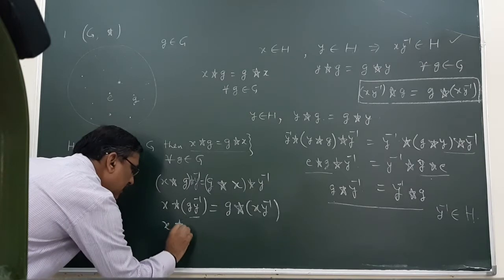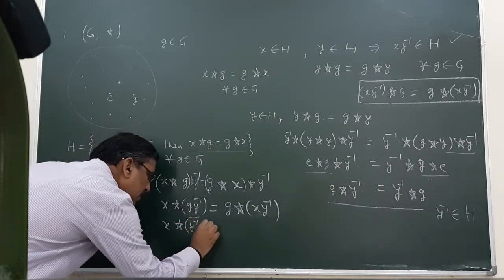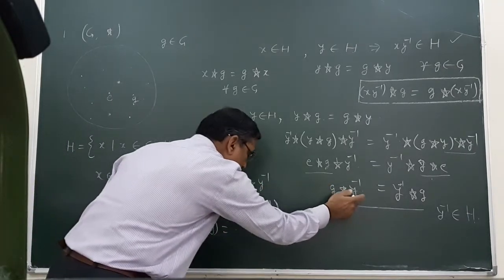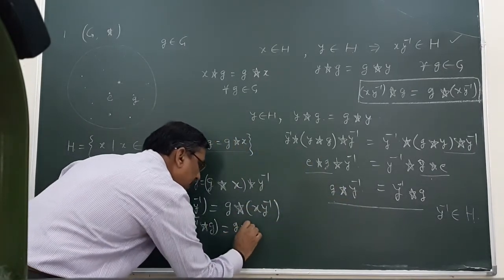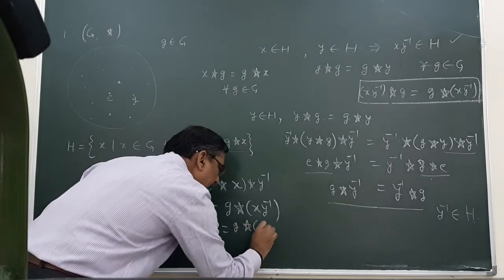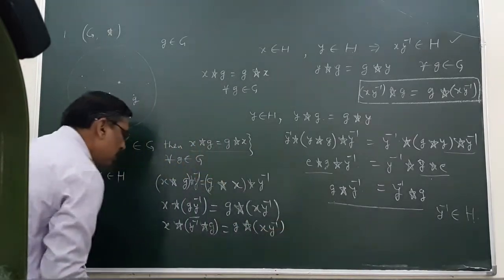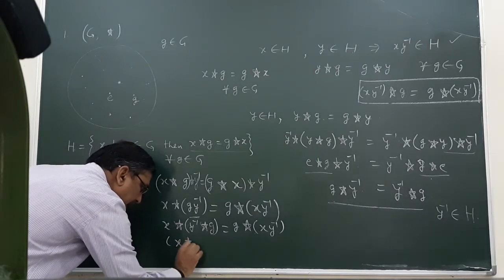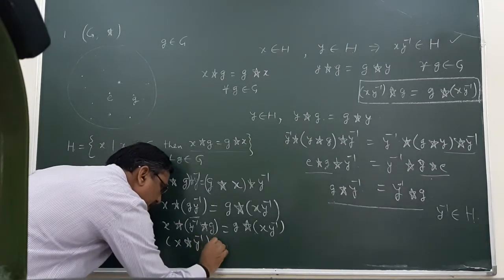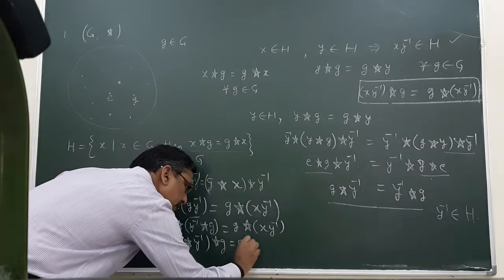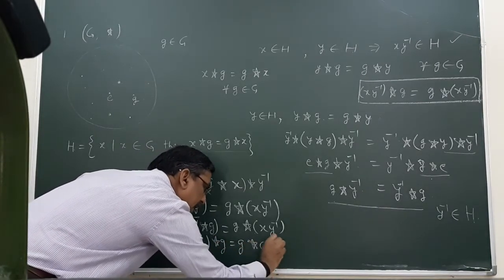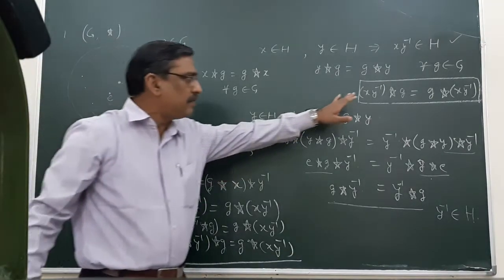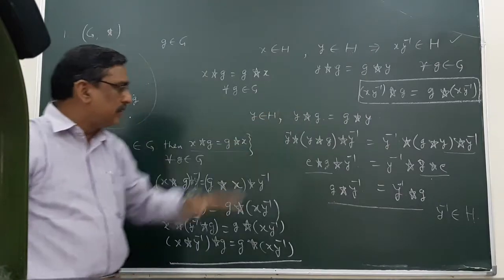So x y inverse g, using this, I can write g x y inverse. Using the associative property, I can write x y inverse operation g is equal to g x y inverse, and what is this? This is the same result as we wanted, as our need.